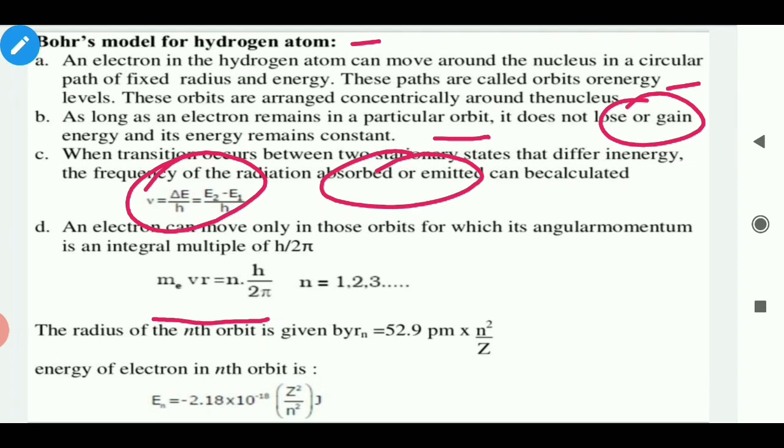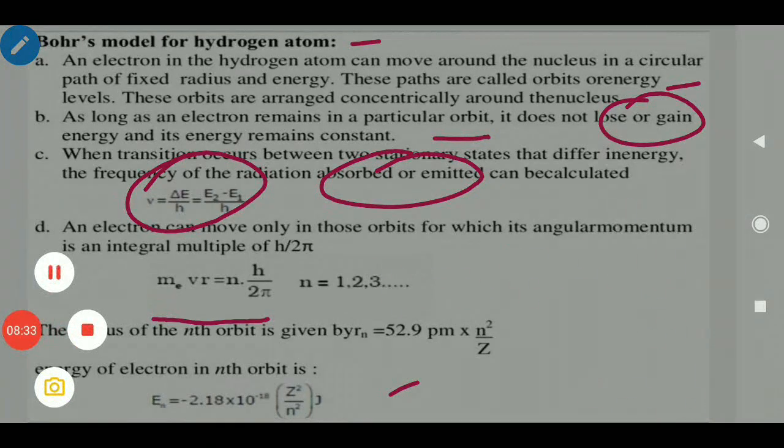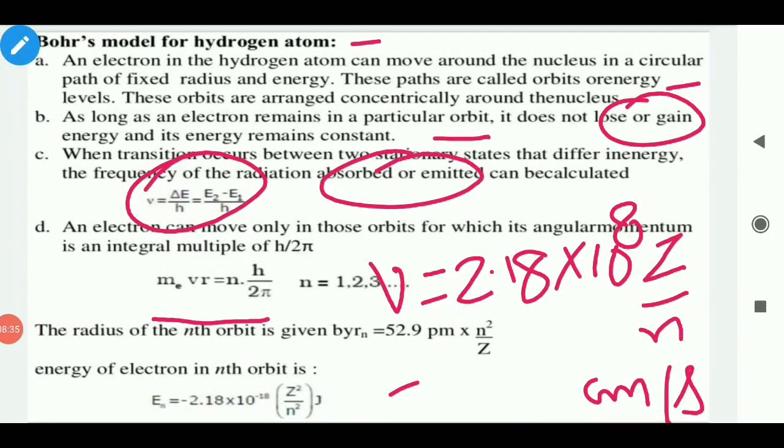The radius of the nth orbit is given by r equal to 52.9 picometer into n square upon capital Z. Here 1 picometer equal to 10 to the power minus 12 meter. Energy of electron in nth orbit is E equal to minus 2.18 into 10 to the power minus 18 Z square upon small n square joule. And similarly, velocity of electron in nth orbit is v equal to 2.18 into 10 to the power 8 capital Z upon small n centimeter per second.